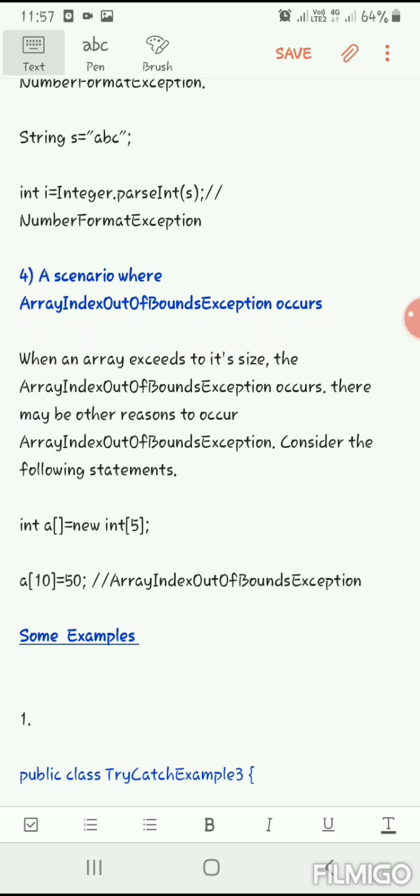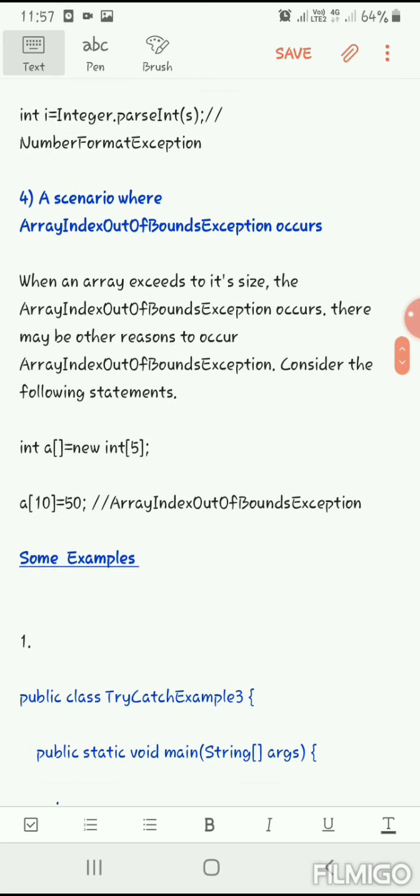Now A's maximum size is 5, but we try to put a value 50 on index number 10 of A. The maximum size is only 5, so there is no way we get index 10 for A. If the size is 5, we'll get the indices from 0 to 4 only. We cannot put a value at A of 10. So this is called an out of bounds exception. The array goes out of bounds, it means.